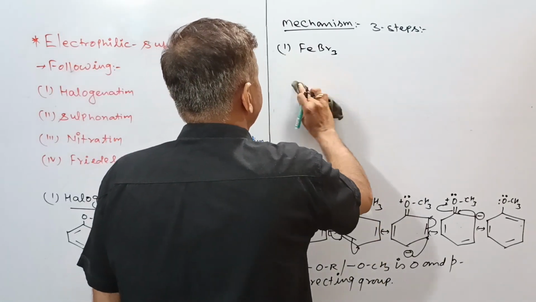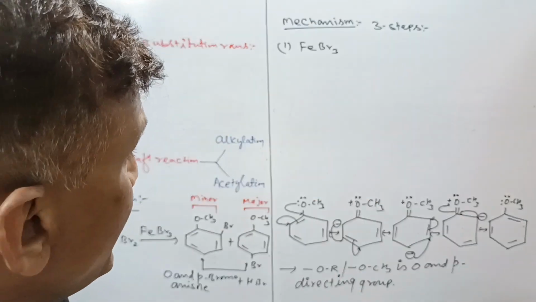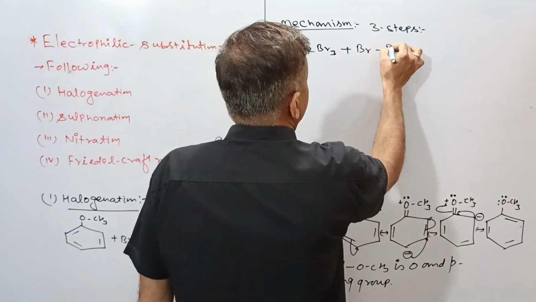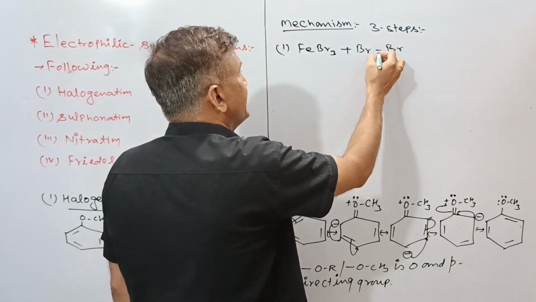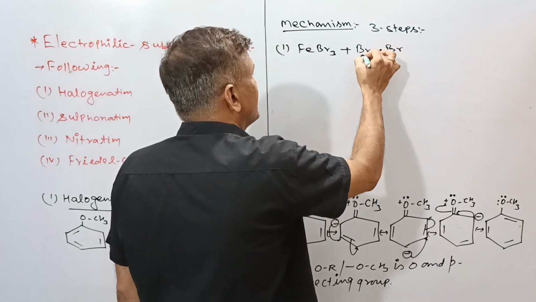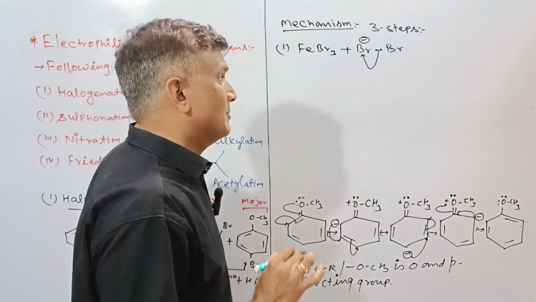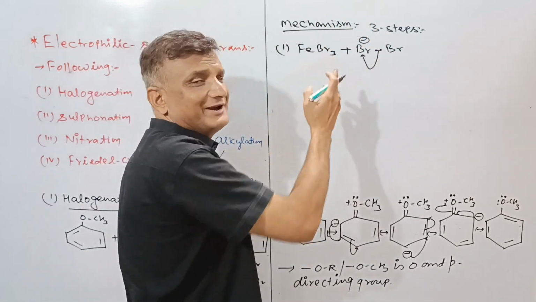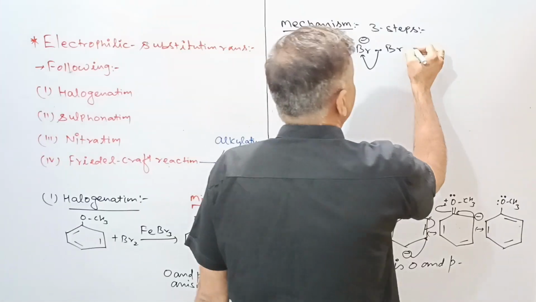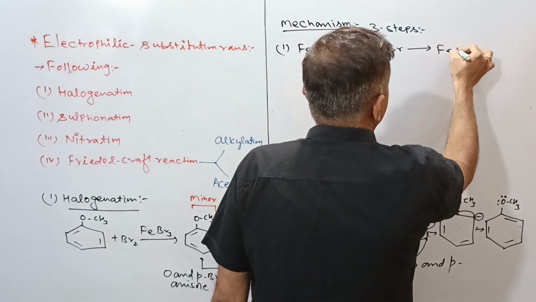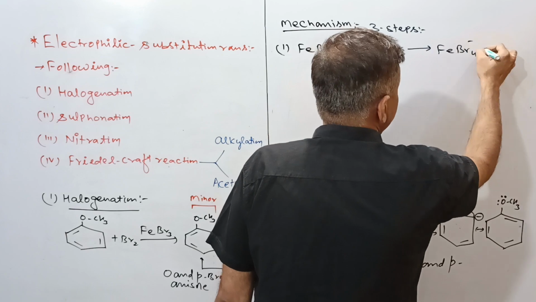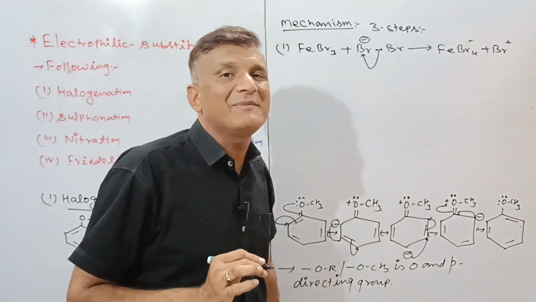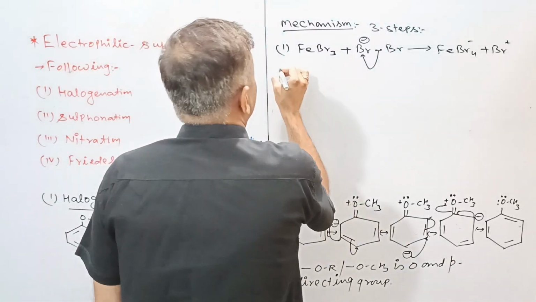In that case what will be, listen to me carefully, वहां आपने use किया है Br2, particular इस FeBr3 के कारण कोई एक Br बॉन्ड के दोनों इलेक्ट्रॉनों को withdraw कर लेगा, minus charge हो जाएगा, homolytic नहीं होगा. अगर ये नहीं होता तो environment homolytic होता, but ये present है तो heterolytic होगा. So here will be formation of FeBr4 minus and here will be formation of Br plus as an electrophile, bromonium ion का formation होगा.